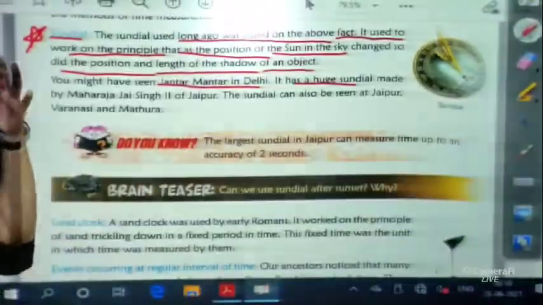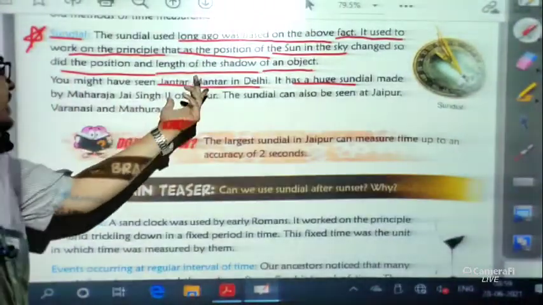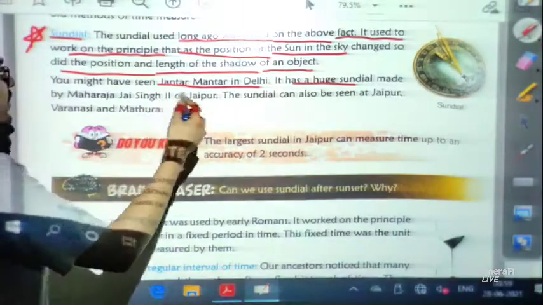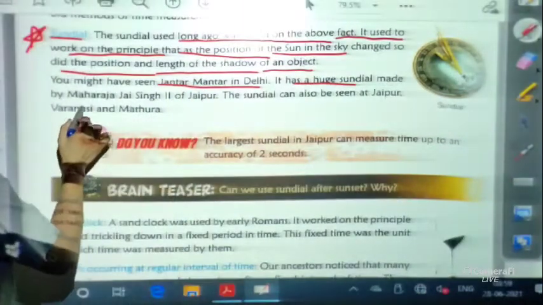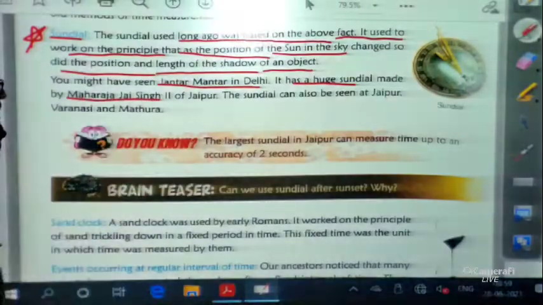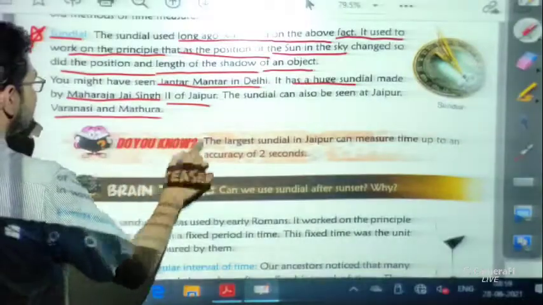You might have seen the Jantar Mantar in Delhi, which has a huge sundial built by Maharaja Jai Singh II of Jaipur. The sundial can also be seen at Jaipur, Varanasi and Mathura.